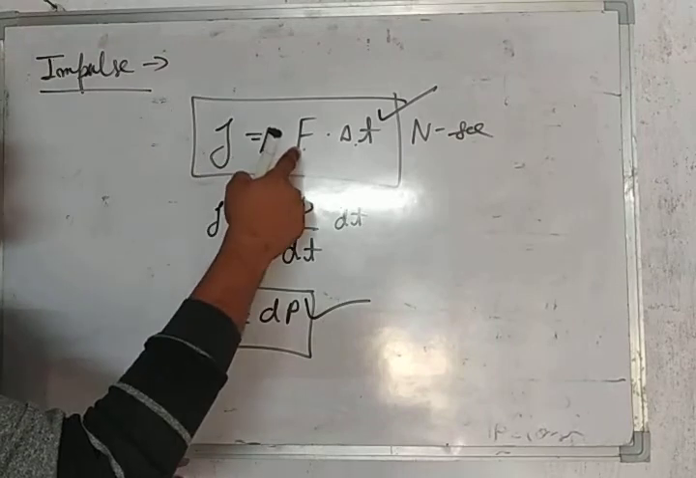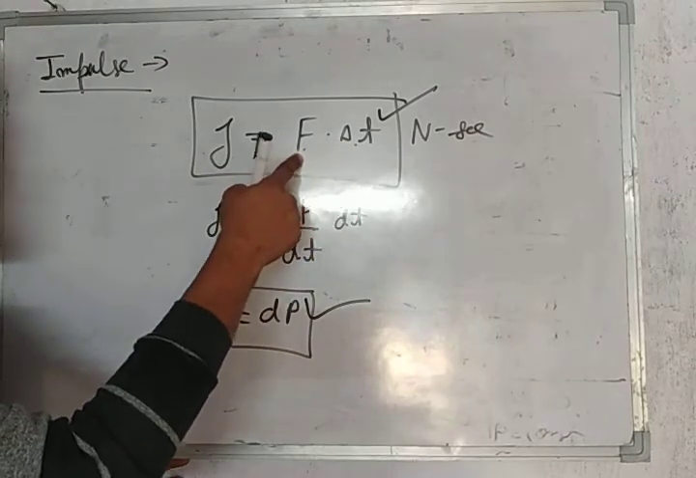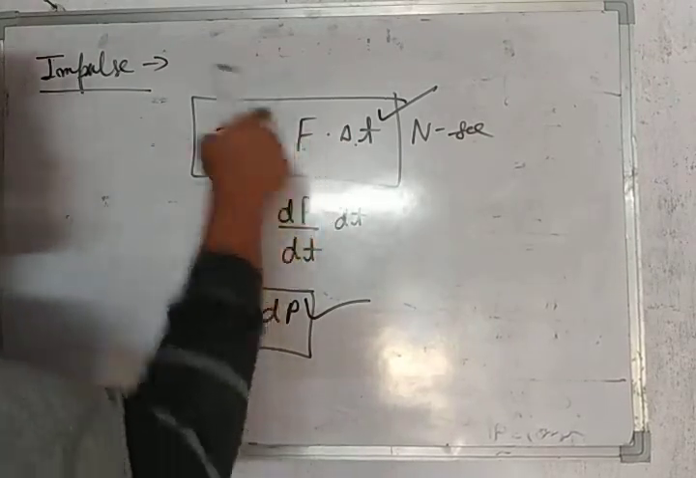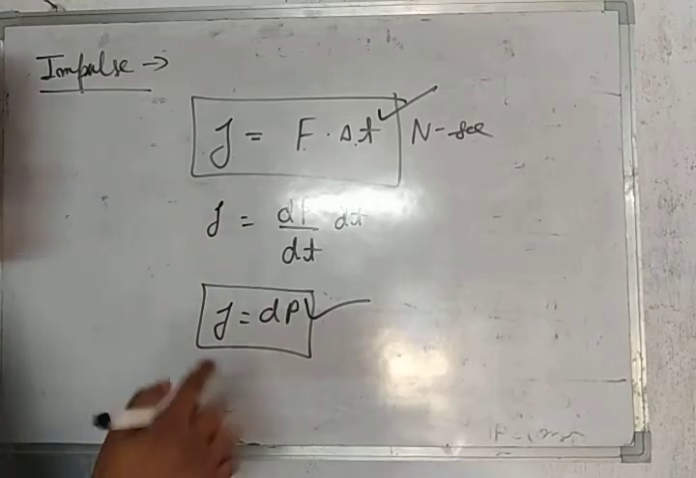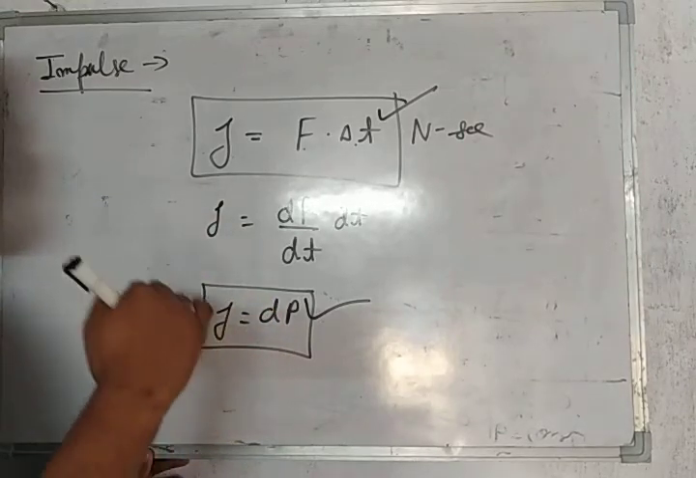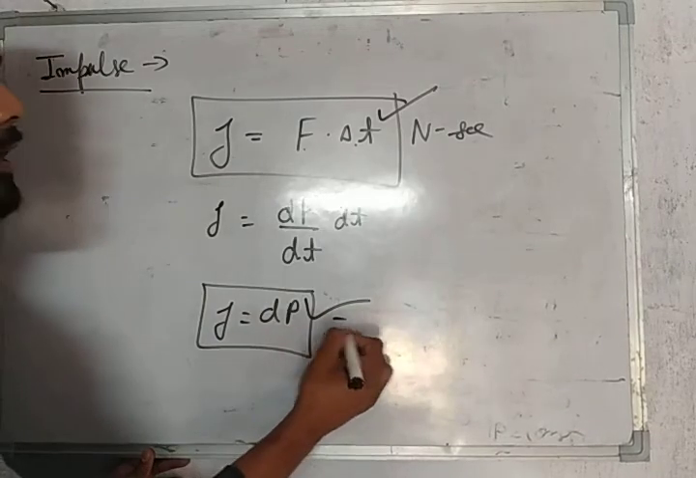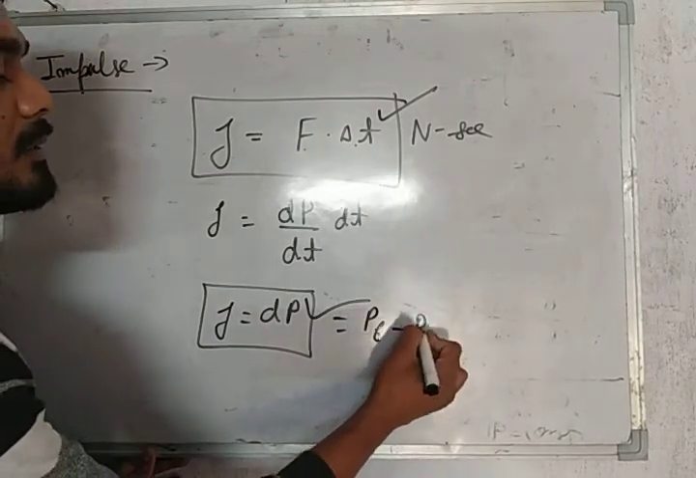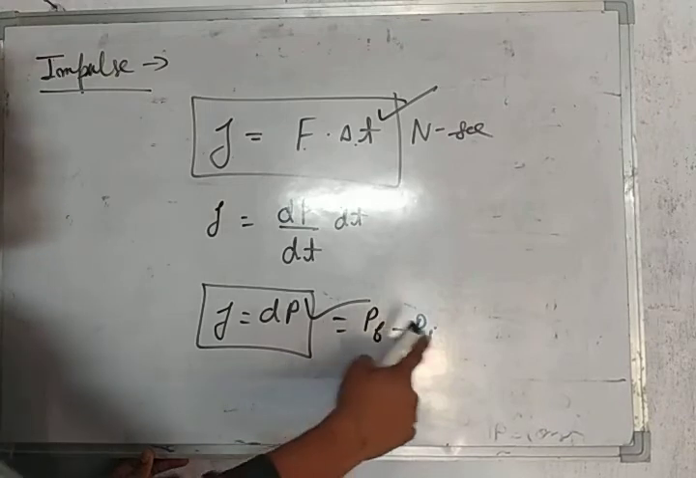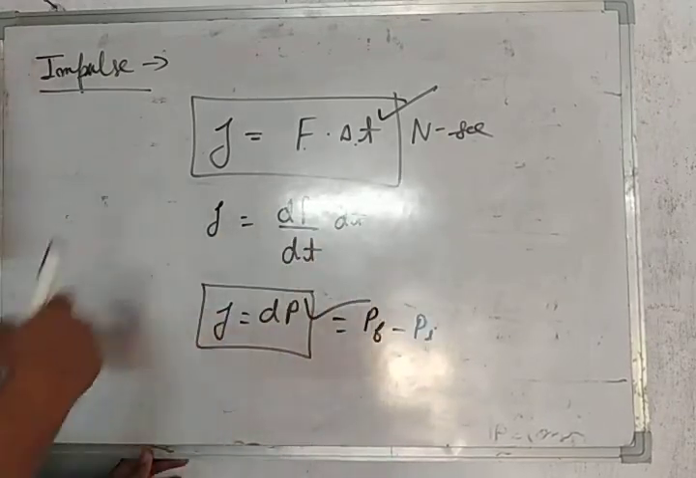One is F into delta t, if you have the value of force and time, by multiplying these two values you can get the result. And the other is, if you have the change in momentum, then by calculating the change in momentum, how? Pf minus Pi, final momentum minus initial momentum will be equal to the impulse.